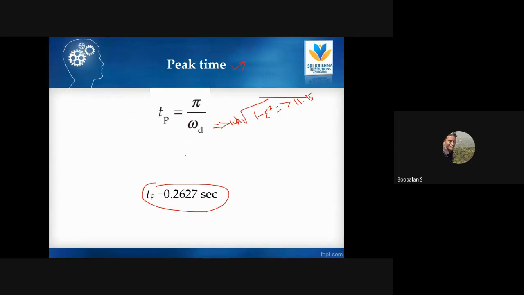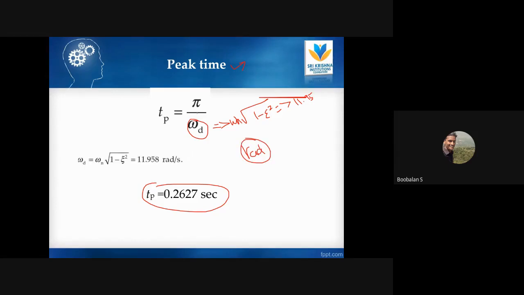So definitely keep in mind that we are just now focusing on frequency. Definitely your calculator mode should be in radian mode, not in degree mode. So while calculating in your scientific calculator, your calculation will be in radian mode only.